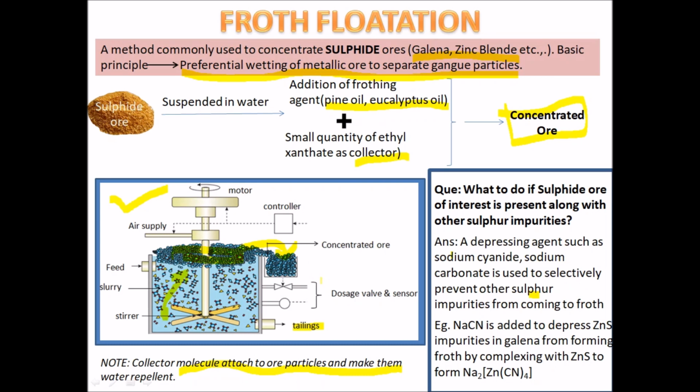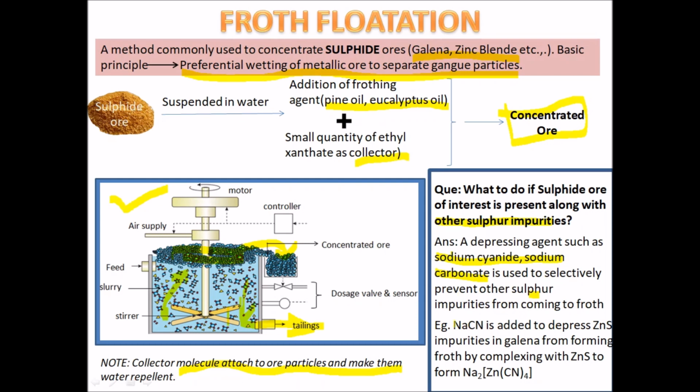The gangue particles that are preferentially wetted by the water settle at the bottom, which can be removed through the tailings. When the sulfide ore of the metal of interest contains other metal sulfides as impurities, depressing agents such as sodium cyanide and sodium carbonate are used selectively, which prevents the other sulfide impurities from coming to the froth.